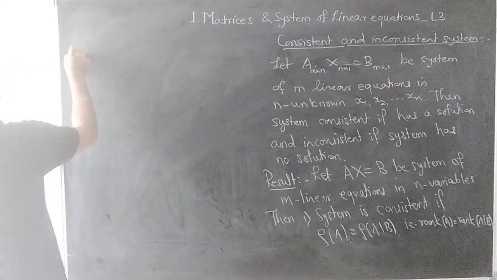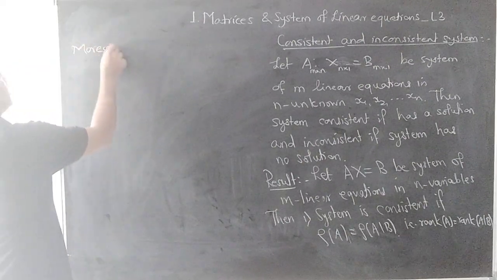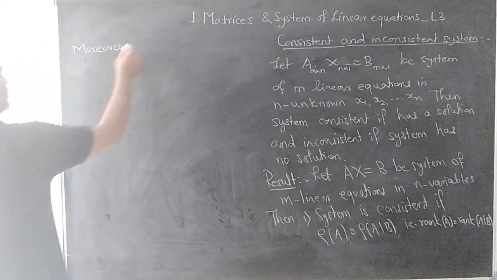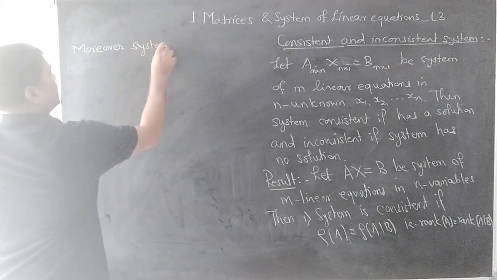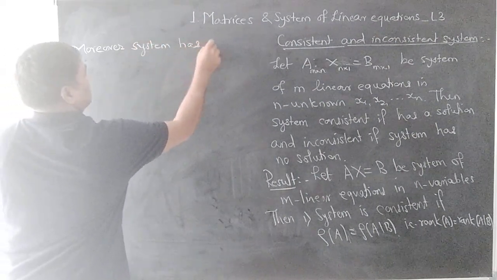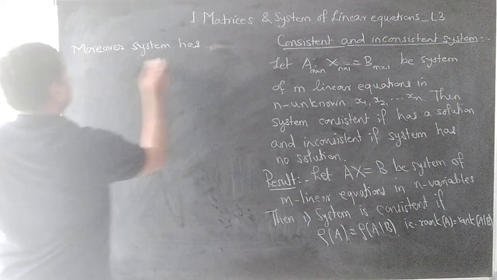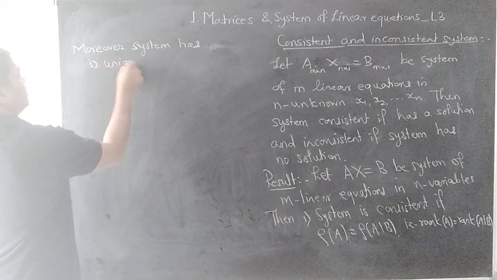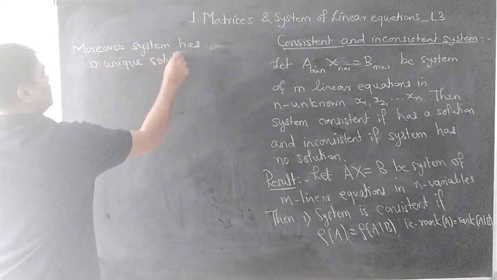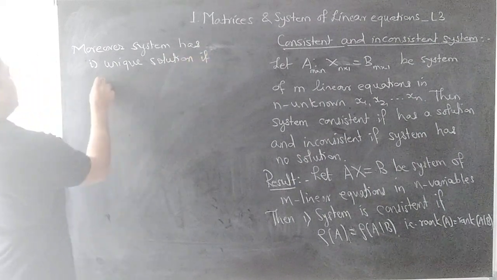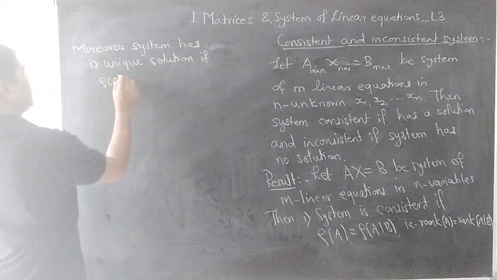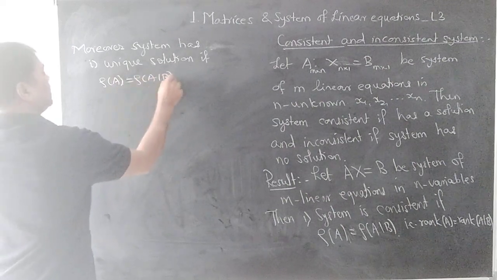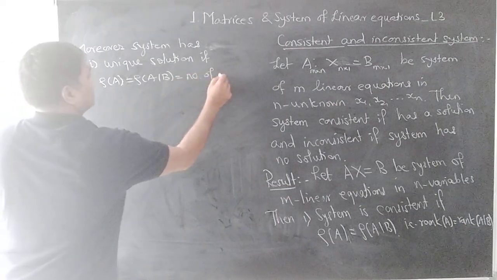Moreover, the system has a unique solution if rank A is equal to rank AB is equal to the number of variables, the number of unknowns.